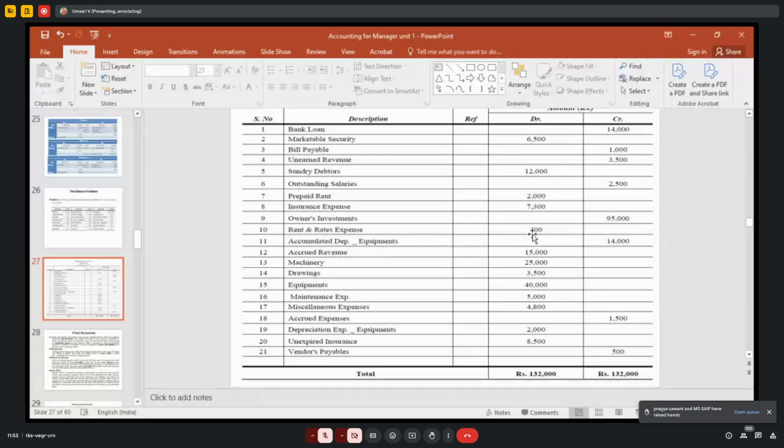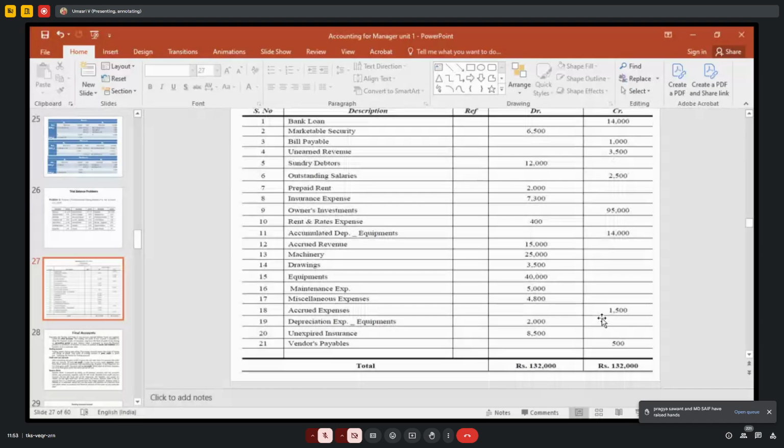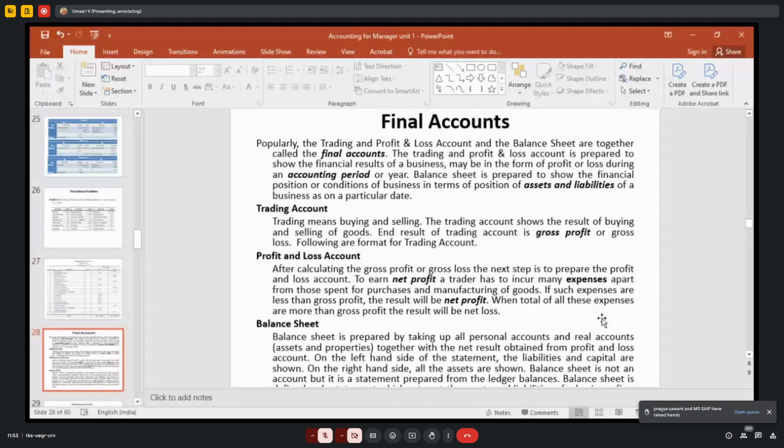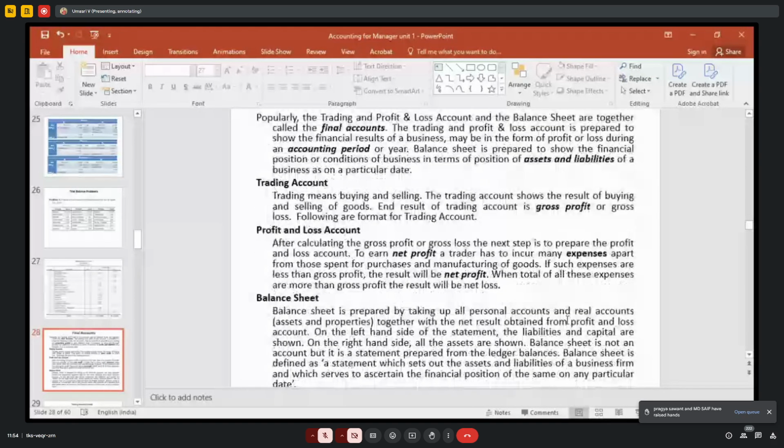This is the trial balance. Now it has come to an end. You have prepared journal, ledger, trial balance. After preparing all these things, you have to prepare final accounts. Each and every business organization, at the end of the year, has to prepare trading, profit and loss account and balance sheet. If it is a manufacturing concern, they have to prepare manufacturing account also. If it is a trading concern, only trading, profit and loss account and balance sheet.